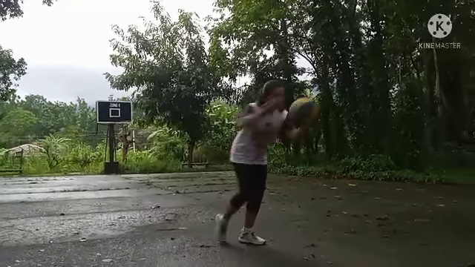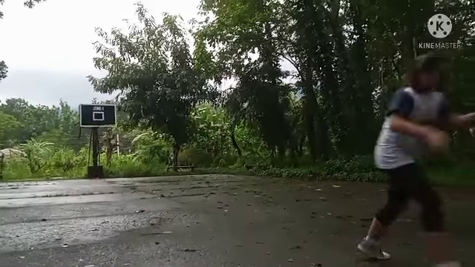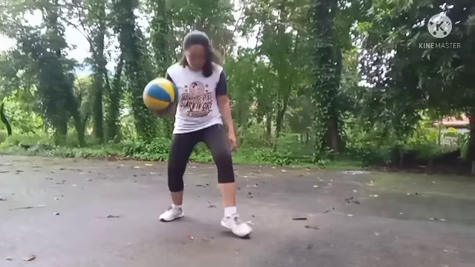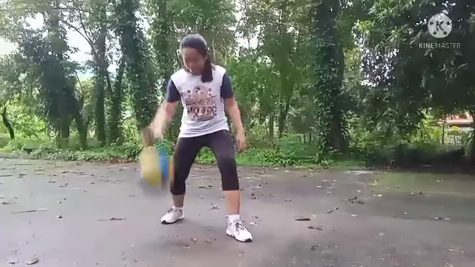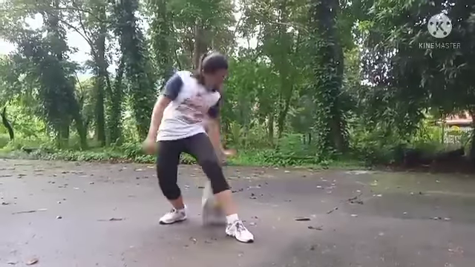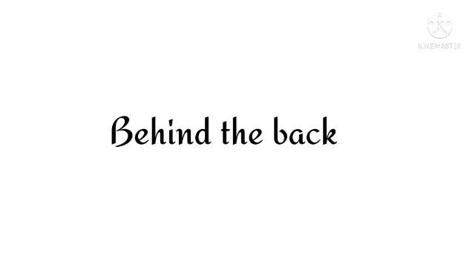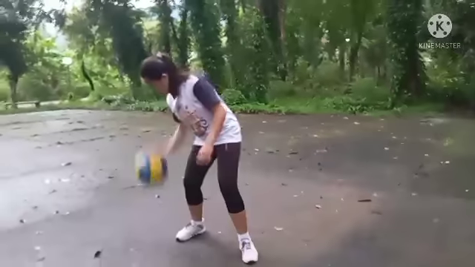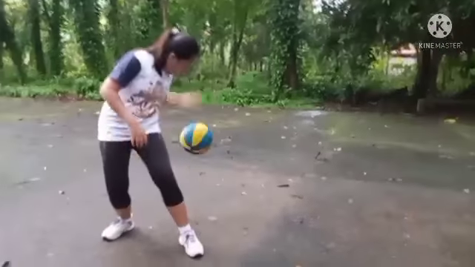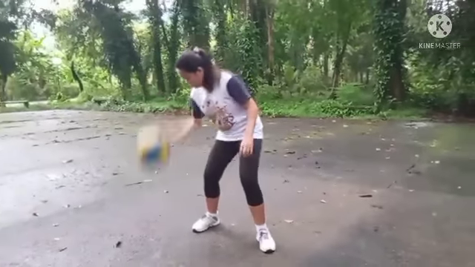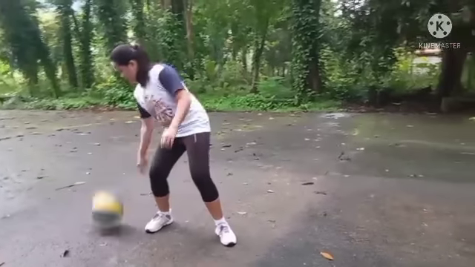Crossover dribble is making a strong attempt to prevent from going right or left. Fourth is between the legs. Between the legs dribble is used to go past a defender who is overplaying you. And lastly, the behind the back dribble. If you want to change directions while keeping a good view of the entire court, a behind the back dribble can be effective.